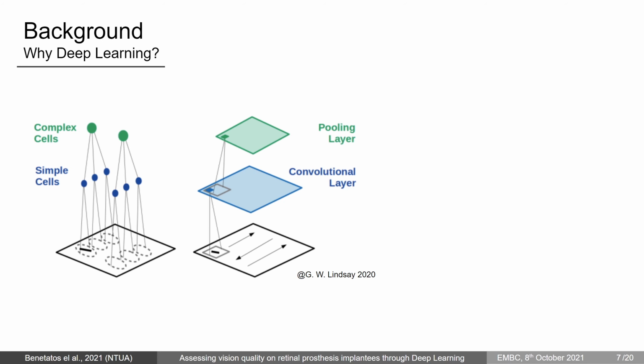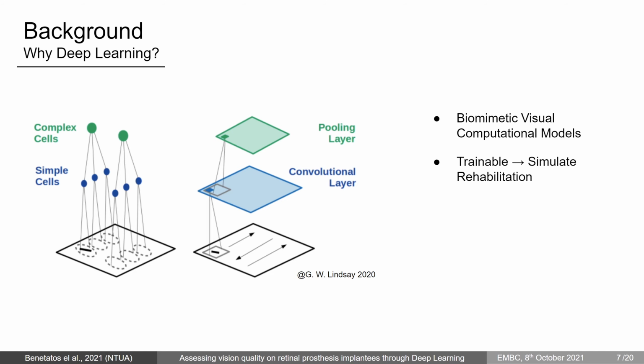The idea of using deep convolutional neural networks to model humans' classification ability, or HCA for short, stems from their biological inspiration. The original work of Hubel and Wiesel, where they studied the architecture and hierarchy of organic cells in the visual cortex, inspired the first biomimetic visual computational models, which in turn eventually evolved to the current convolutional neural networks, or CNNs for short.